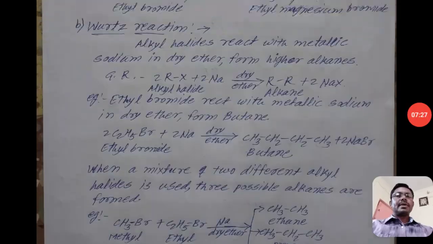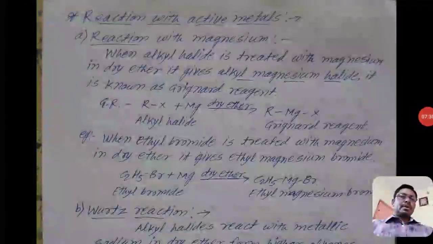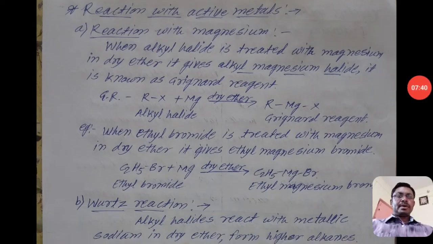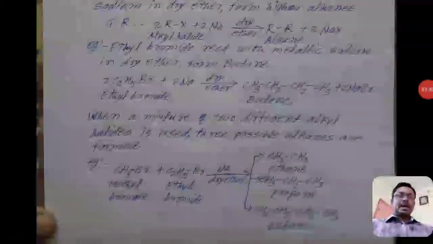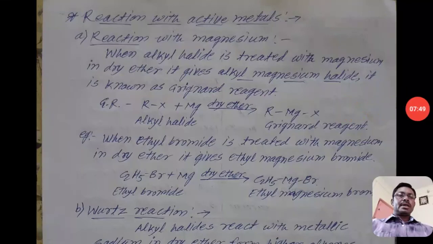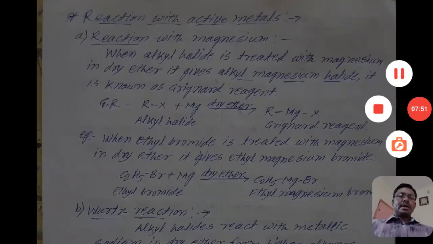As like that, there are two reactions of alkyl halides. In this video, all the alkyl halide reactions are completed. Then after, in the next video, we will discuss reactions with haloarenes.